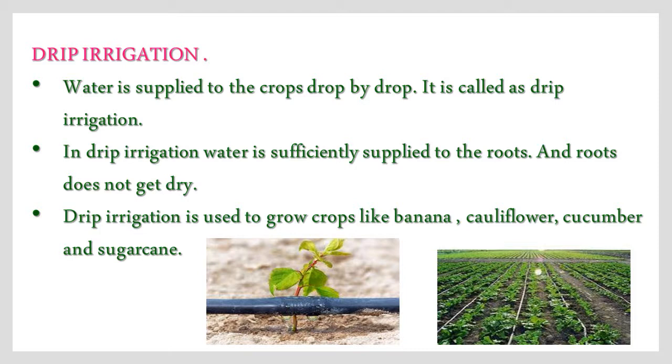Now let us discuss drip irrigation. Look at the pictures. Water is supplied to the crops drop by drop. It is called drip irrigation. In drip irrigation, water is sufficiently supplied to the roots and the roots do not get dry. Drip irrigation is used to grow crops like banana, cauliflower, cucumber and sugarcane. This is the information about drip irrigation.